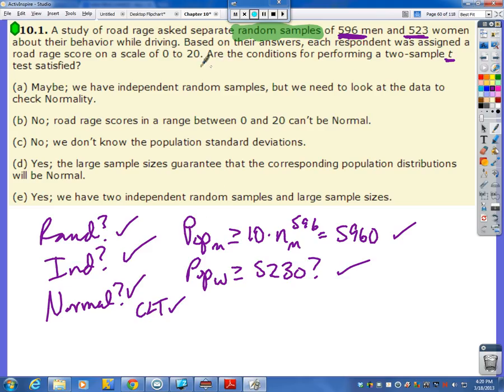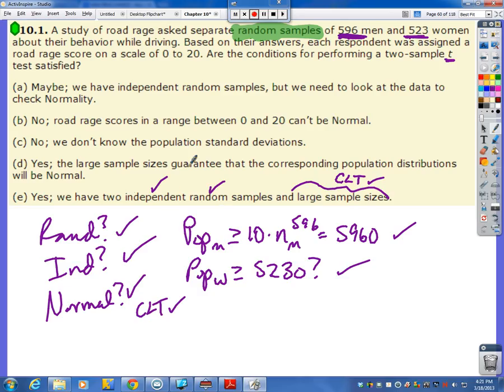Are the conditions satisfied? Let's start with the yeses here. Yes, we have two independent random samples and large sample sizes. Well, there's our random, there's our independent, and our large sample sizes is basically our central limit theorem kicking in here. So I would say it's got to be E, but let's knock out the other choices just so we feel confident with what we're doing.